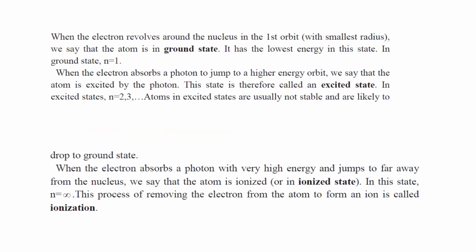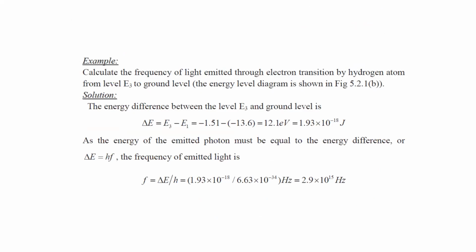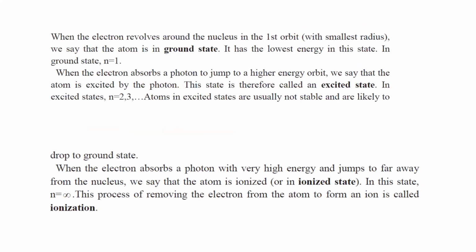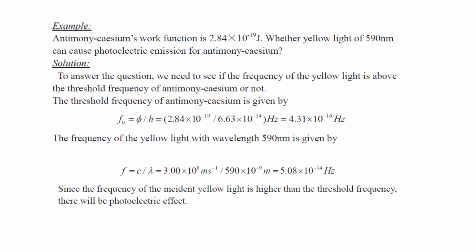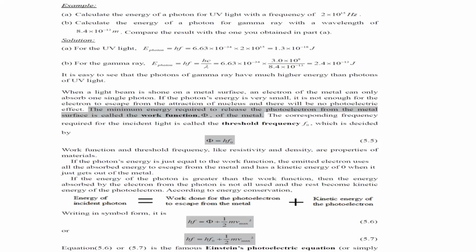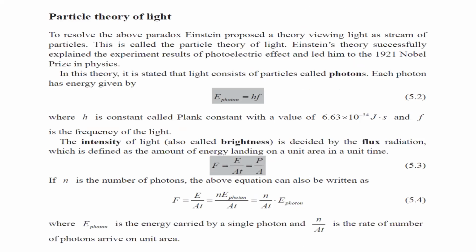Then if we want to calculate the radiation flux, the radiation flux refers to how much power is coming on unit area every second. That is called a radiation flux. So power coming on a unit area every second, that's also called a brightness flux, or it can be denoted by I.